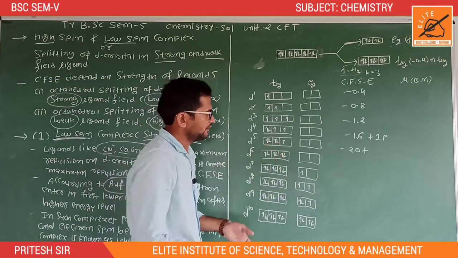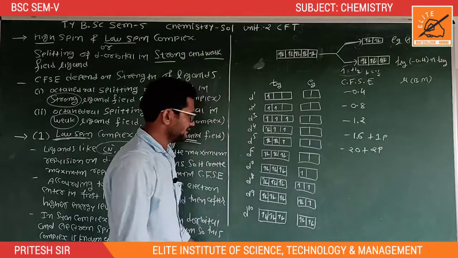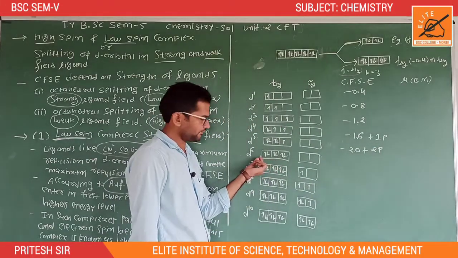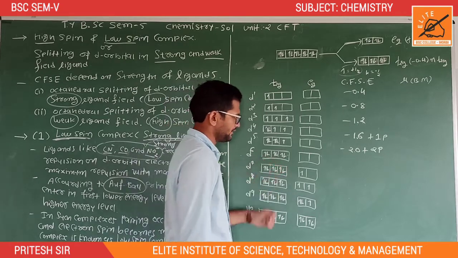For d6: minus 0.4 into 6 is minus 2.4 plus 3P.